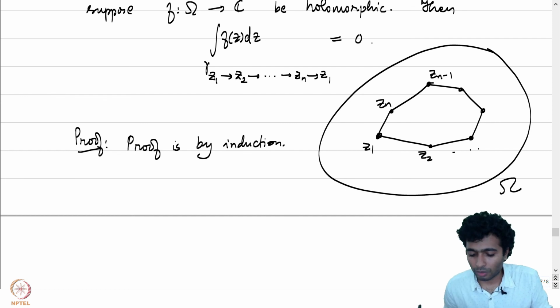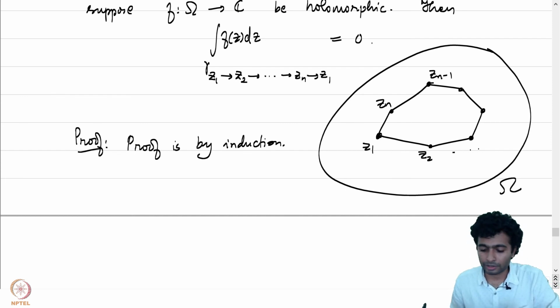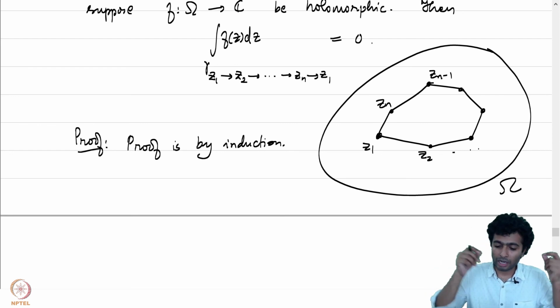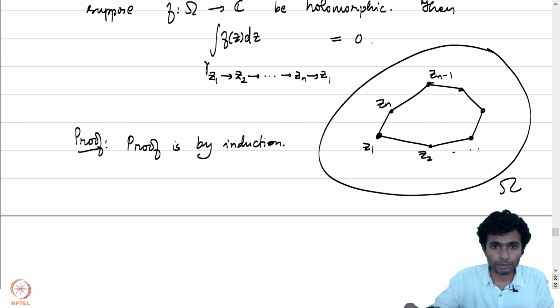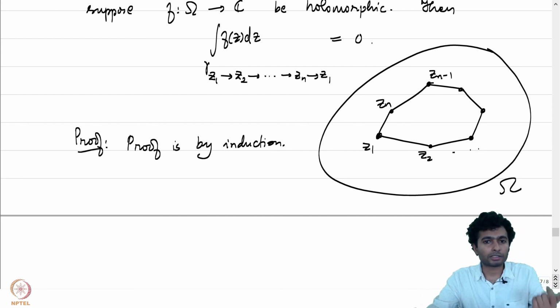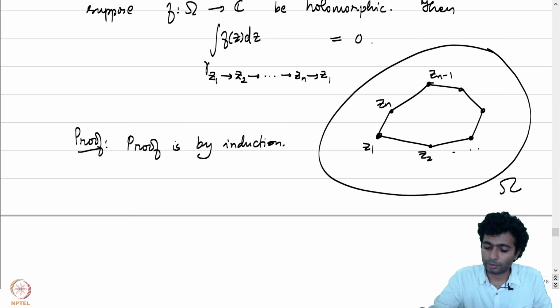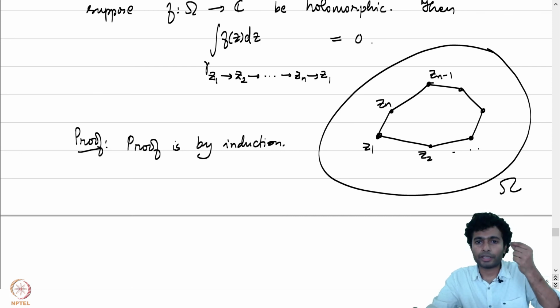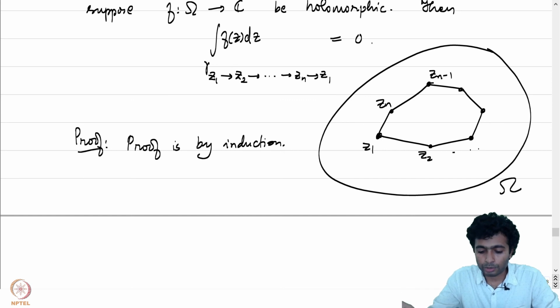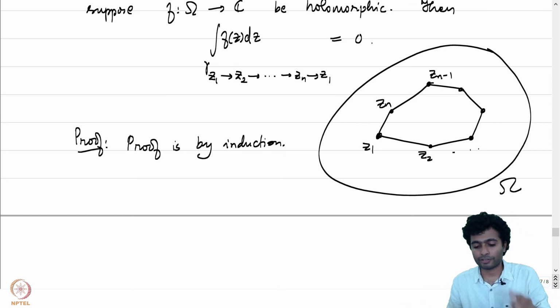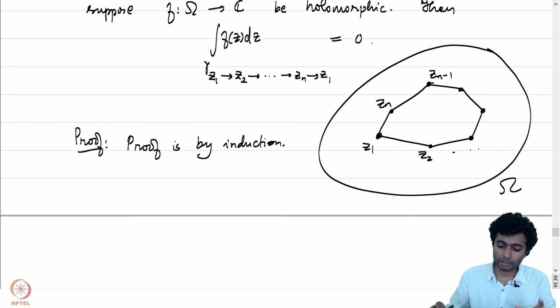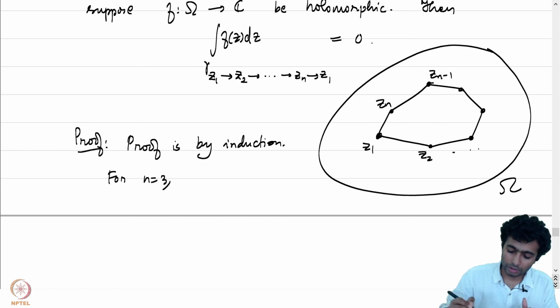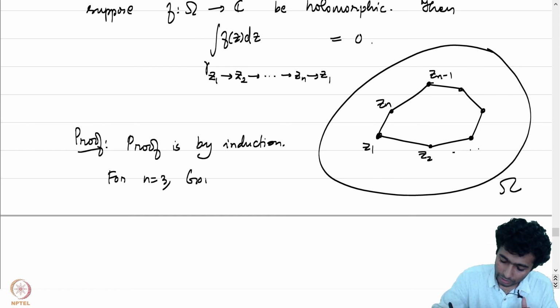Well, the n equal to 1 case, there is nothing to prove. It's just going to be a point. The polygonal path is just going to be a point. When n is equal to 2, yet again it's going to be gamma z1 to z2, but then it has to get back. It's a closed path, so z2 should necessarily be equal to z1. And because it's a straight line, it's just going to be again a constant path. So when n is equal to 1 and n is equal to 2, we are just looking at the integral of f over a constant curve. And there is nothing to prove there. It's already known to be equal to 0. For n equal to 3, Goursat's theorem we just proved establishes this.